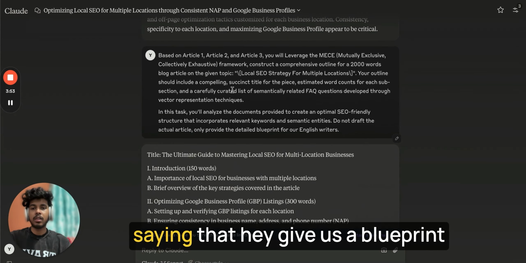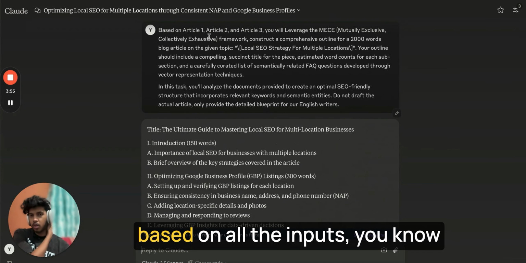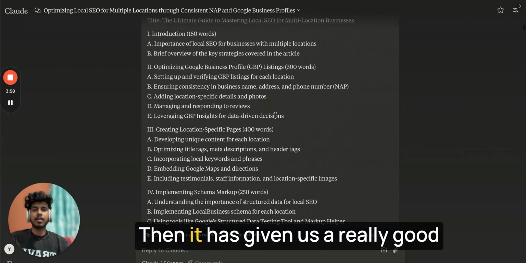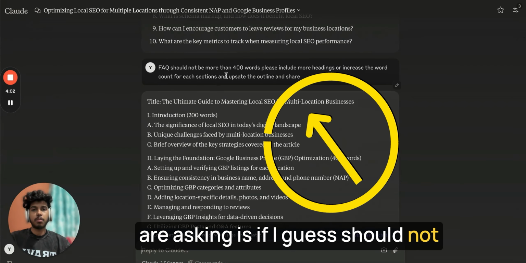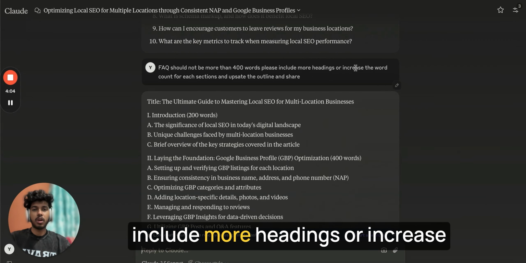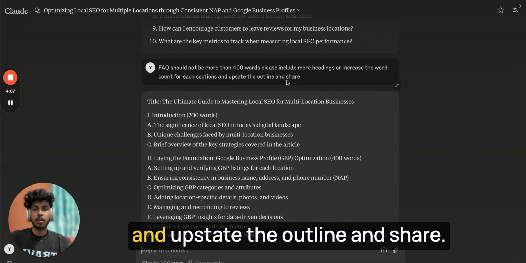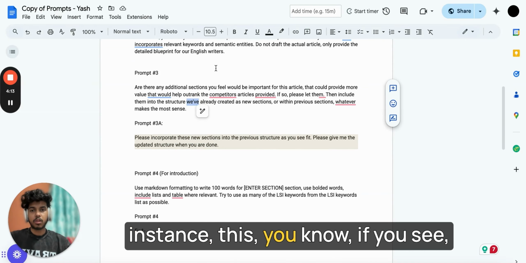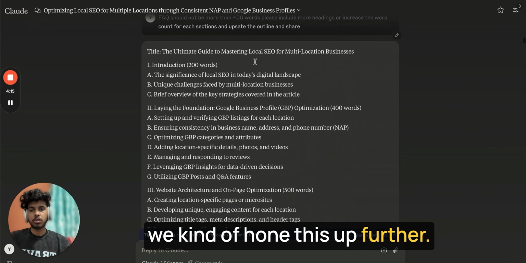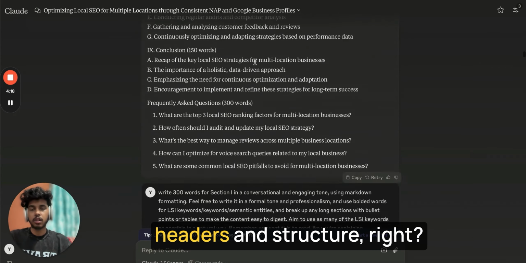Then we are saying, hey, give us a blueprint based on all the inputs, and it has given us a really good output. Then, if you see, we are asking that the FAQ should not be more than 400 words. Please include more headings or decrease the word count for each section, and update the outline and share. That's the stuff. For instance, if you see, we kind of honed this up further, so it has given us better headers and structure, right?